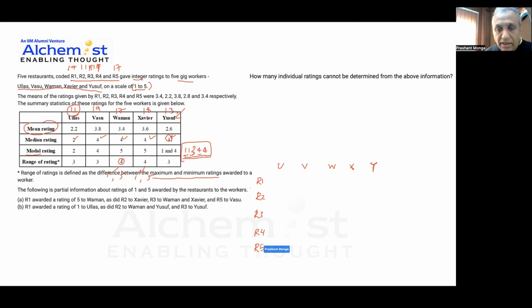And I know Ullas's total. Okay, so Yusuf, I know Yusuf's total is 13, and it is made of 1, 1, 3, 4, and 4. So this is how Yusuf's score is made.